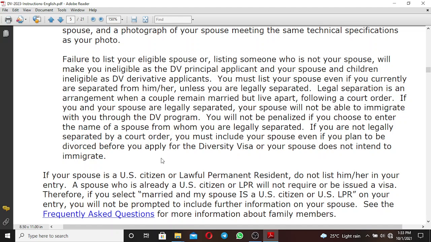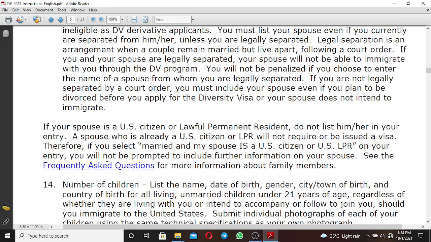If you are not legally separated by a court order, you must include your spouse even if you plan to be divorced before applying for the diversity visa, or your spouse doesn't intend to immigrate. So if you are in that situation, do as the instruction says.